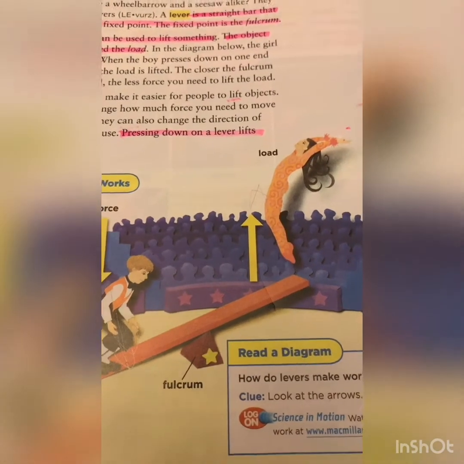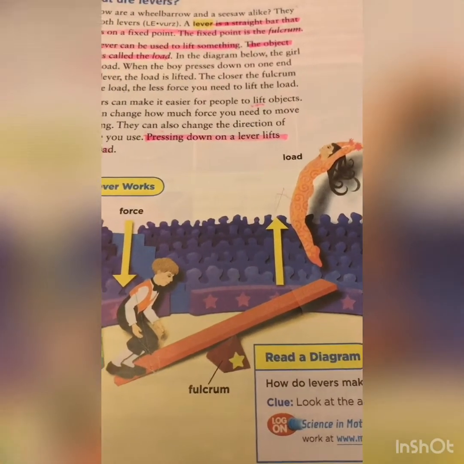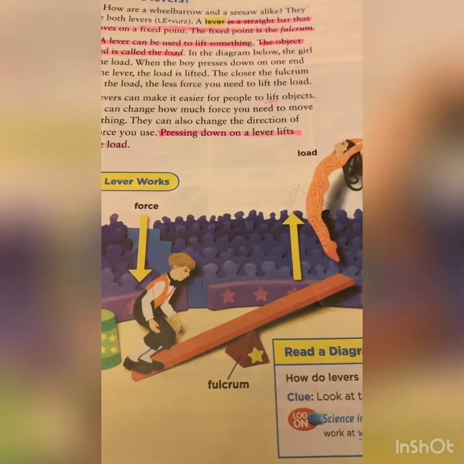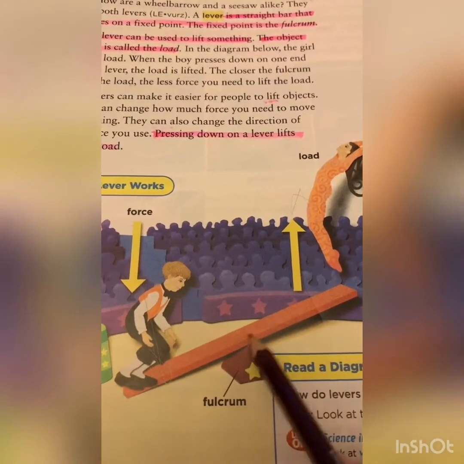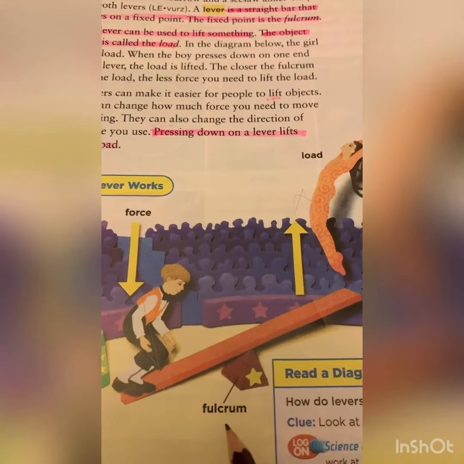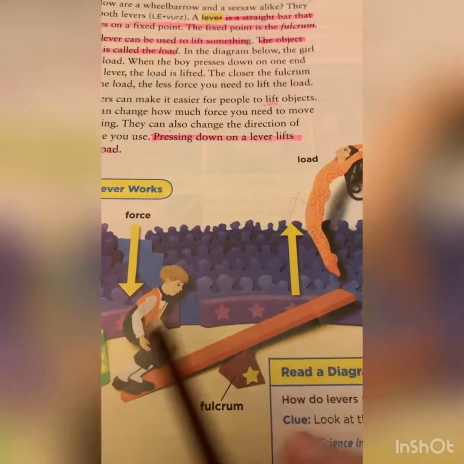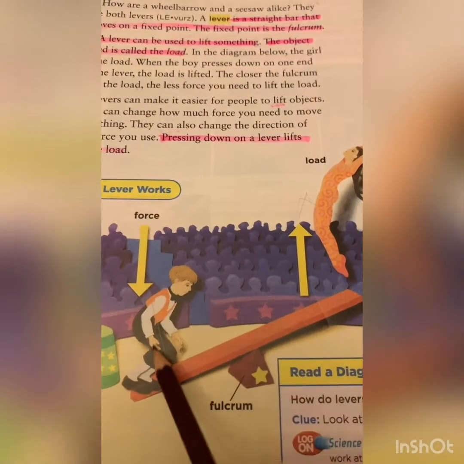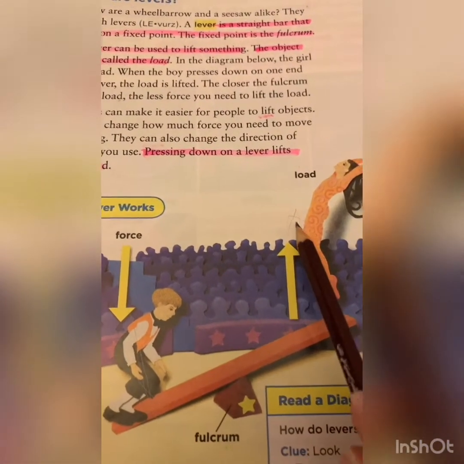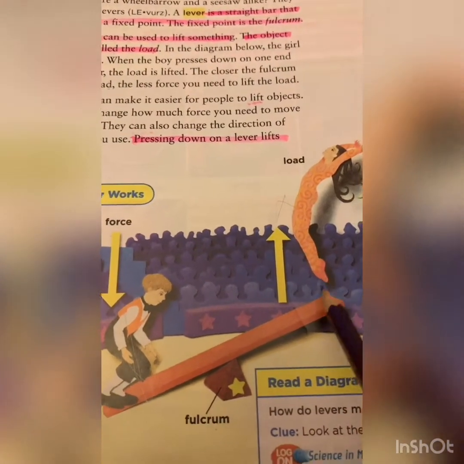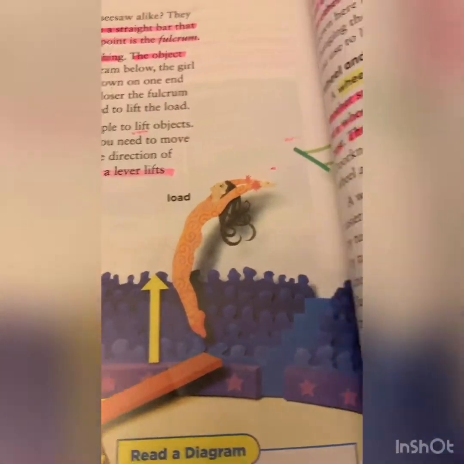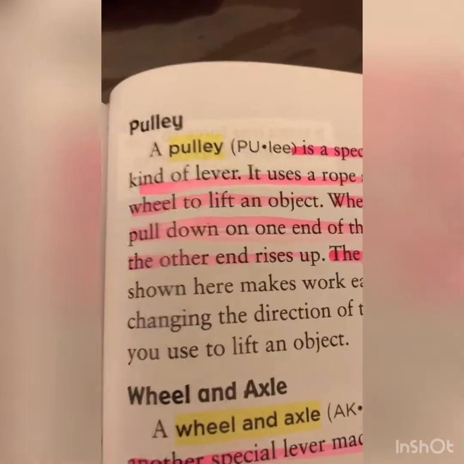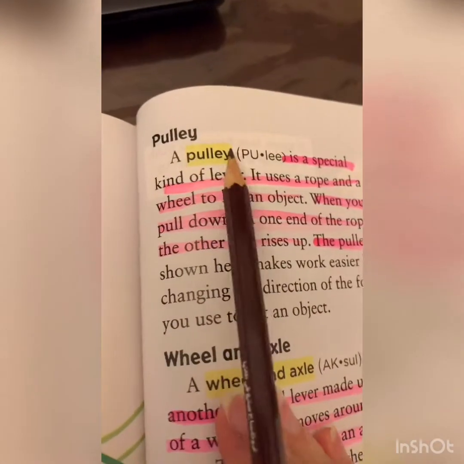So this is all about a lever. It is used to lift things up, and the center of a lever is called the fulcrum. Forces are moving in opposite ways: one is going down and the other is going up, and the one going up is called the load.